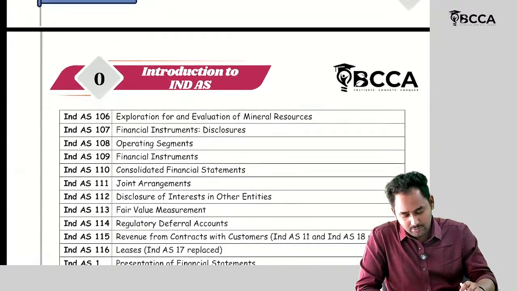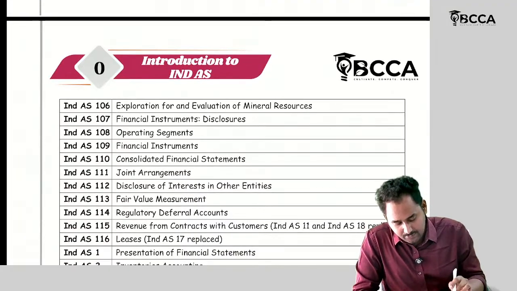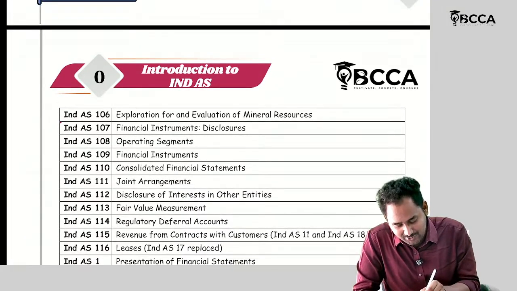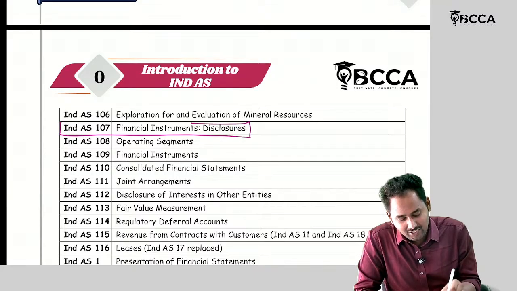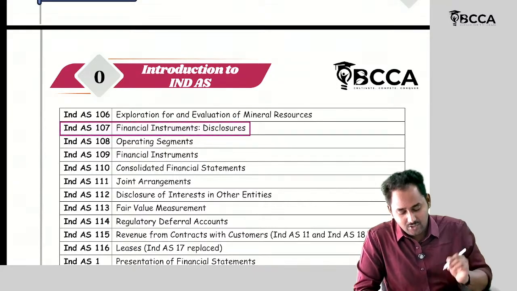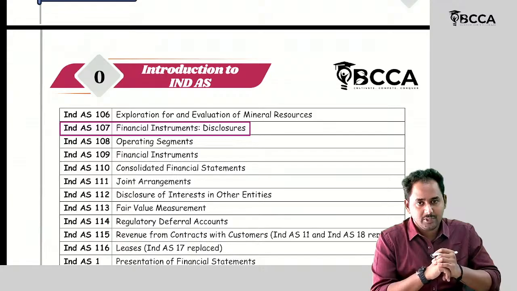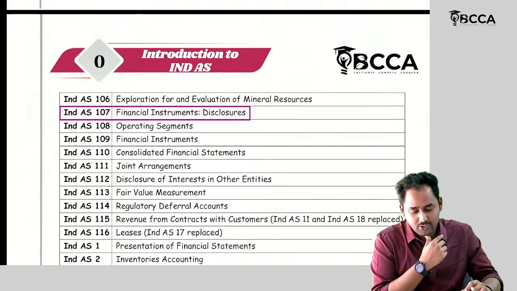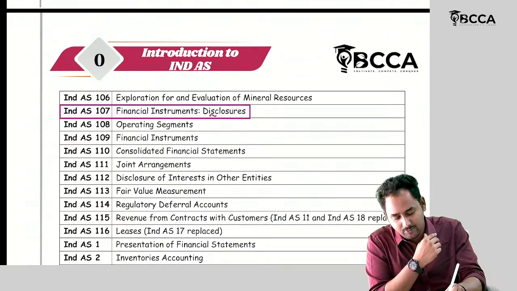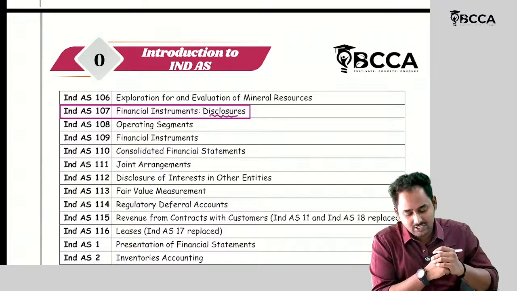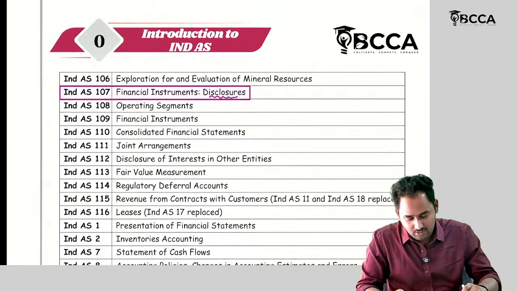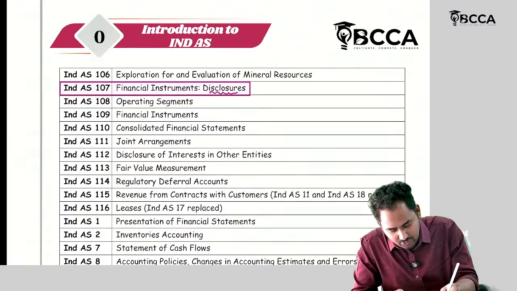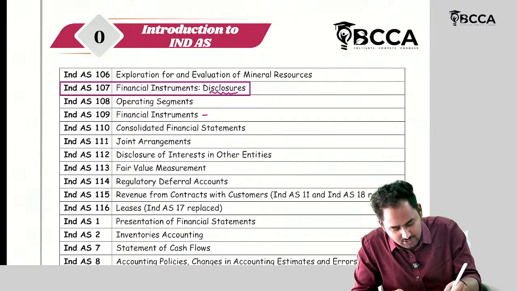Then operating segments. Before that, Ind AS 107 is there, financial instruments disclosure. We have the chapter of financial instruments, right? So financial instruments is discussed by three Ind AS. Ind AS 32, Ind AS 107 about financial instruments disclosures, and Ind AS 109, financial instruments measurement.